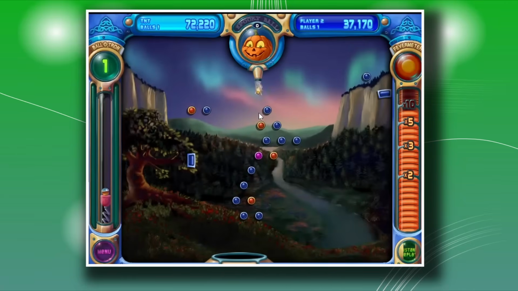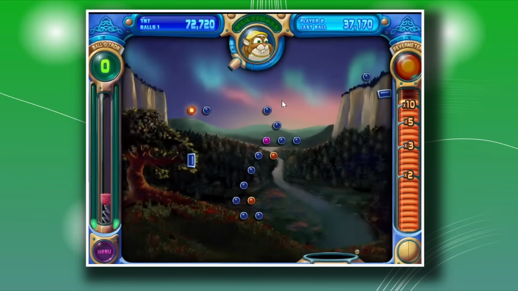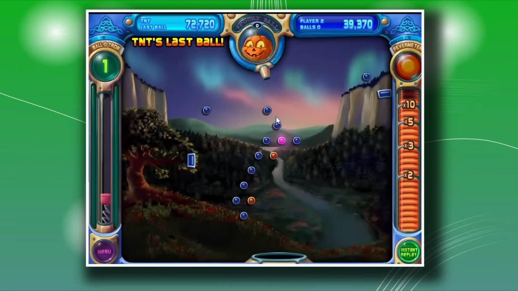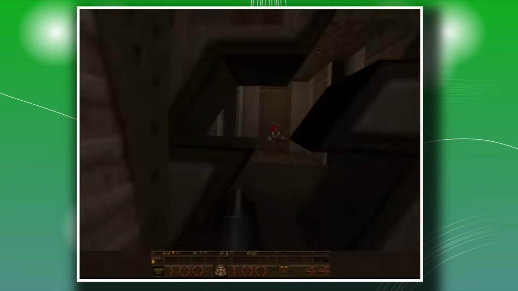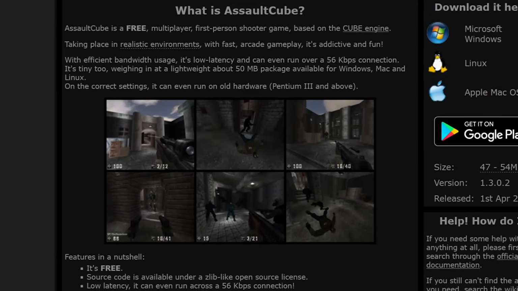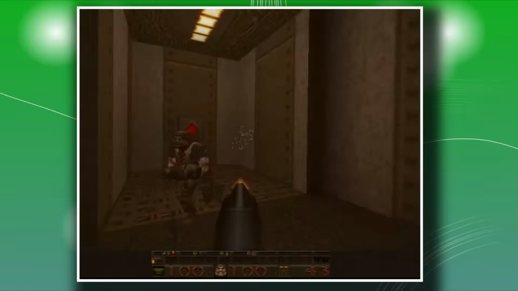So how many games could we include on this drive? I don't really want 50 games on the same drive, so I'll just say we'll have a max of 5 games. So what game should I take? Well, for a puzzle game, let's just take Peggle, because it's Peggle. So what about an FPS? We could take a Quake or a Doom. I would have taken an open source FPS called Assault Cube, but as we can't use an online connection, it's pretty useless. So which one? Doom or Quake?